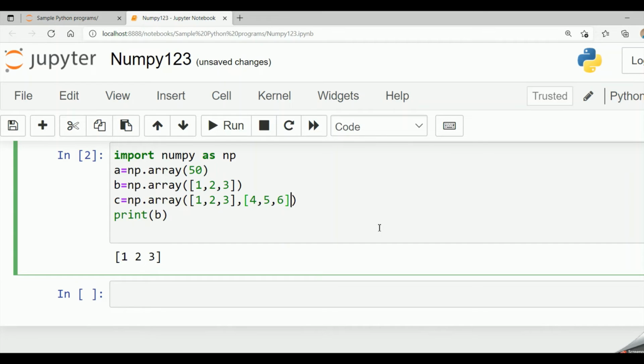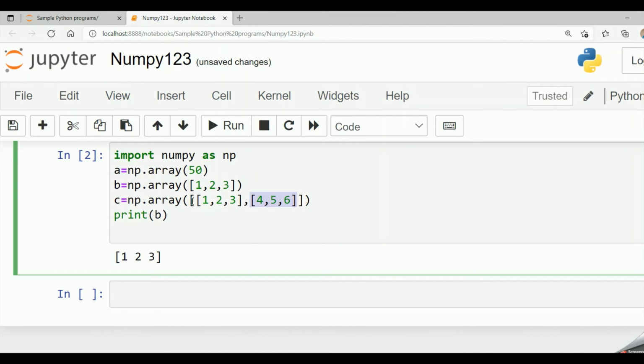These two should be enclosed within another square brackets. So this becomes a 2-dimensional array. So this first is a 1-dimensional array, comma, another 1-dimensional array.